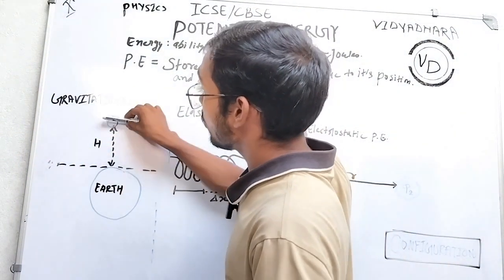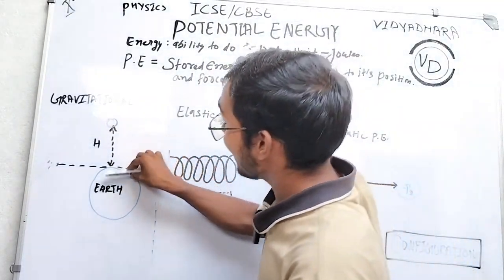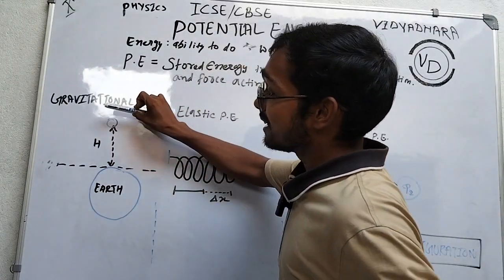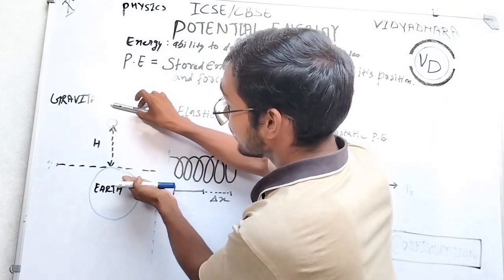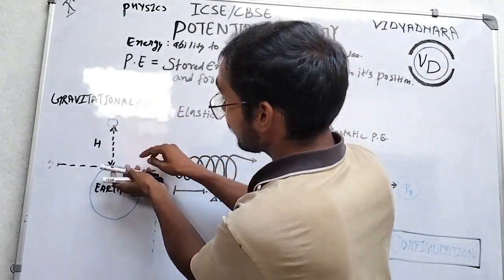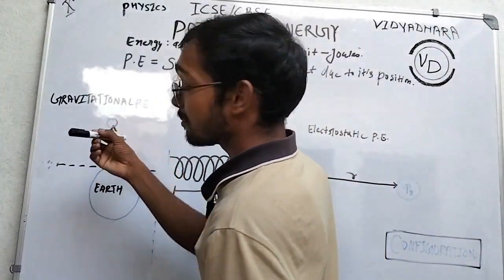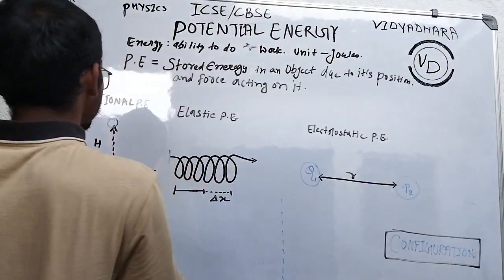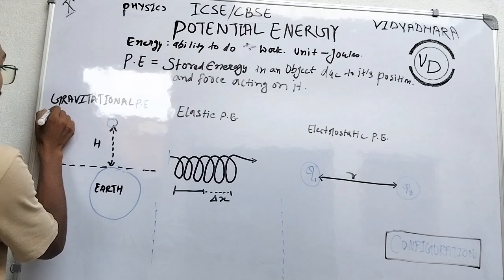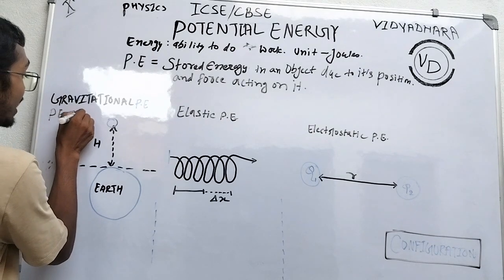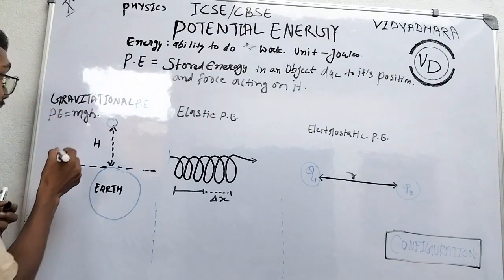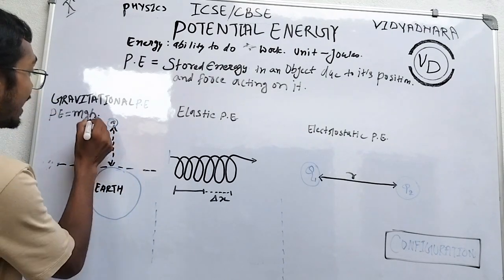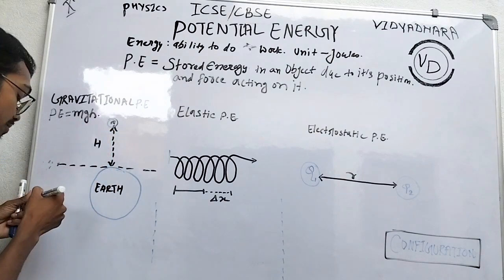So where does this energy go now? Yes, kinetic energy changes into potential energy. At some height, it has potential energy. That's why it falls down. It has some mass, has height, and has acceleration due to gravity. So that's gravitational potential energy. What is its formula? Gravitational potential energy is equal to mgh. m is the mass of this object, g is the acceleration due to gravity of the earth, and h is this height.